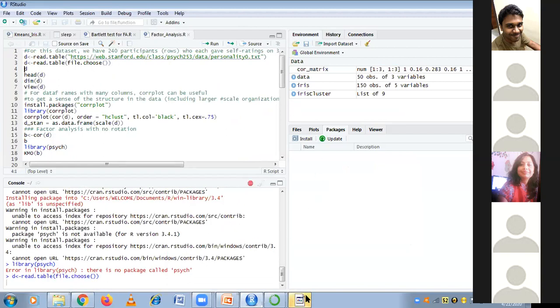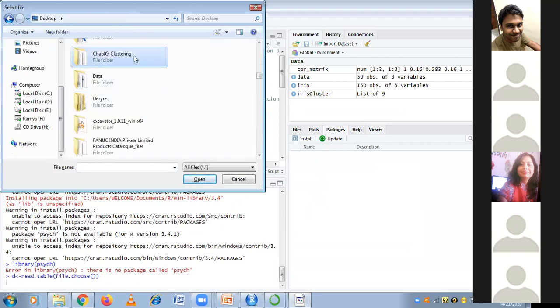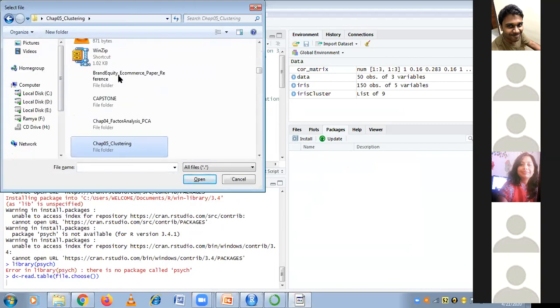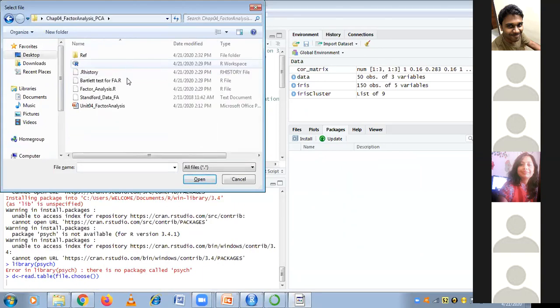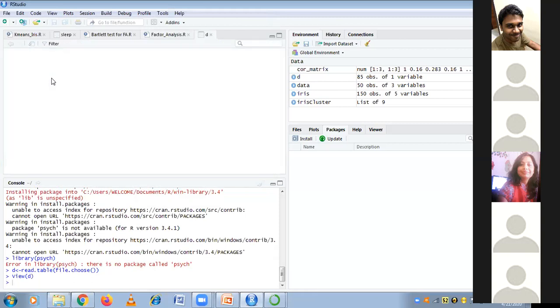So let me load it. Let me view the data.